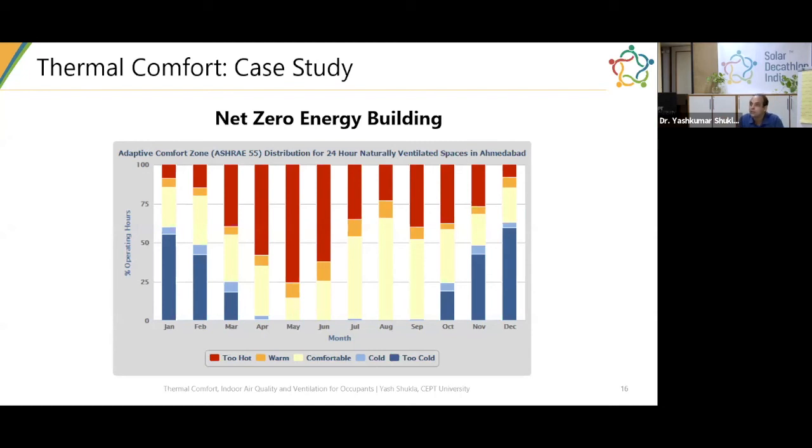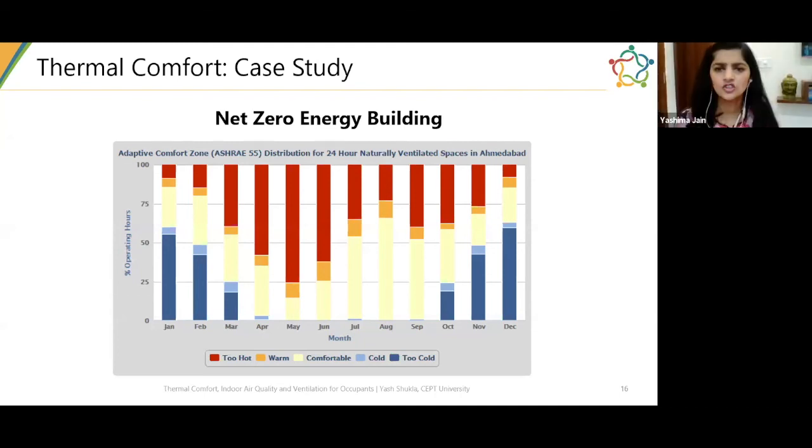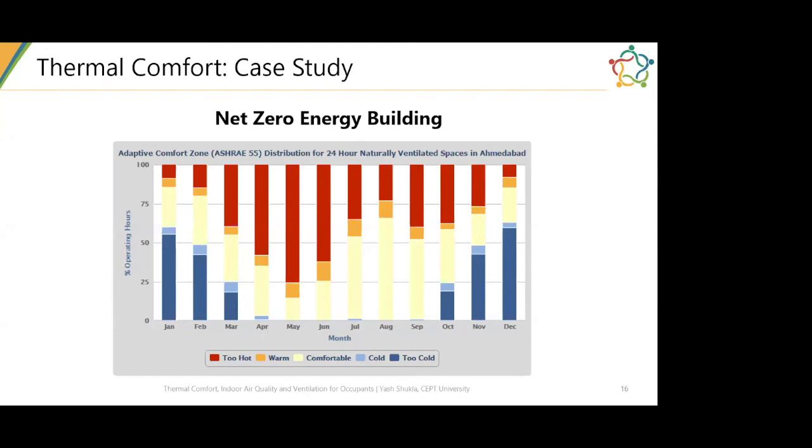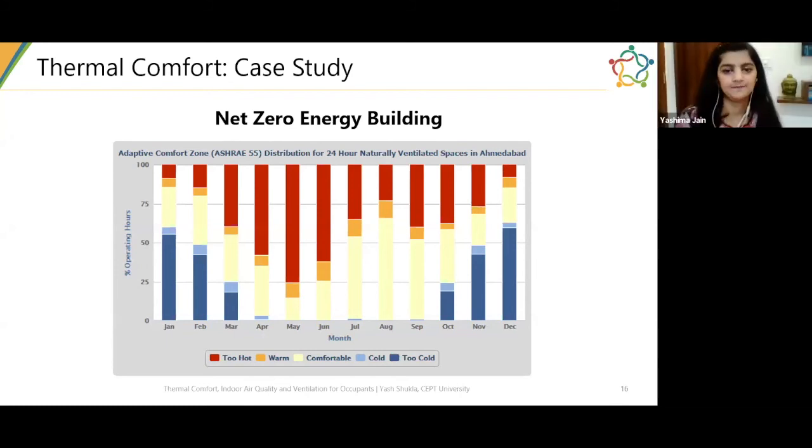Whether the competition allows it or not, I think Yashima or Prasad, you will have to answer that question. Yeah, so as long as you are able to justify the need of installing a TSA or a DOAS system, as Sir mentioned, the competition does not restrict you from doing it. Yeah, and Prasad, would you like to add anything? No, that's the right answer, Yashima. You can use any system that you want. Yeah. Okay.